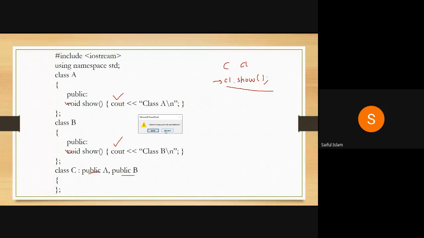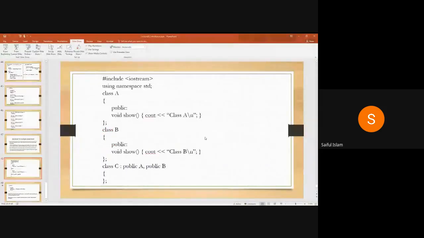Yes, anybody? Sir, maybe an error? Yes, it is going to be an error.